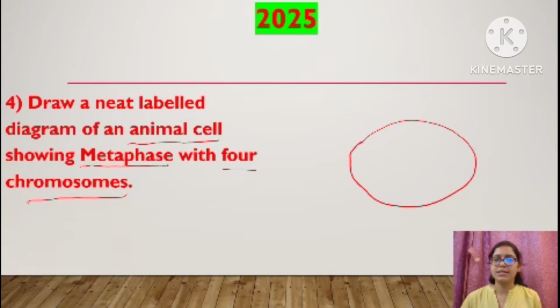Cell, animal cell. So these are the 2 daughter centrioles. Around the daughter centrioles, aster rays will be formed. By this only it is clear that this is an animal cell in division phase. Why? Because aster rays are being formed. Whenever a question-based diagram is given to you, children, and you see this type of thing in that diagram, consider that cell as an animal cell, because in the animal cell only aster will be there.